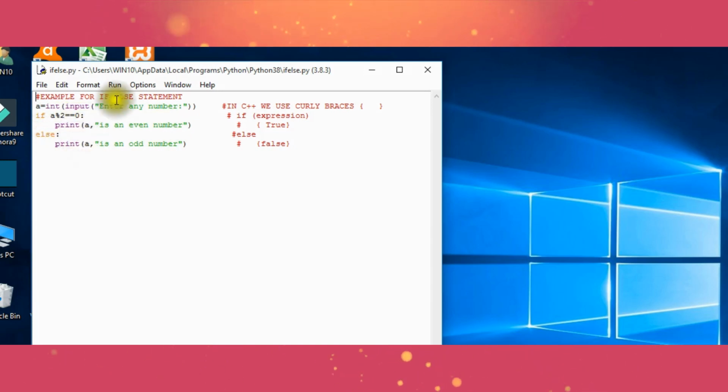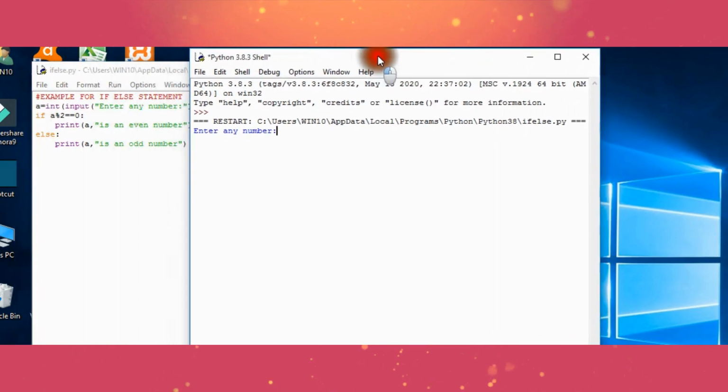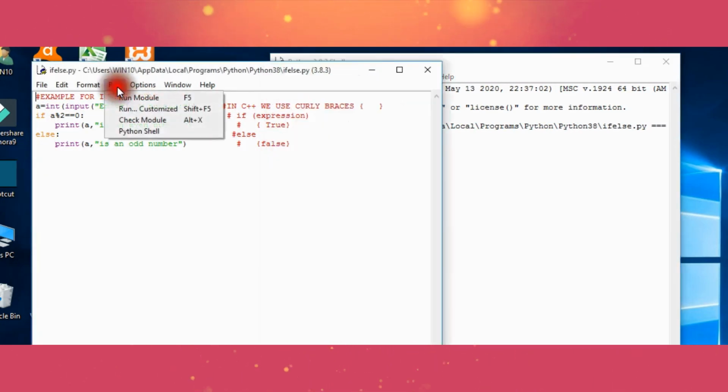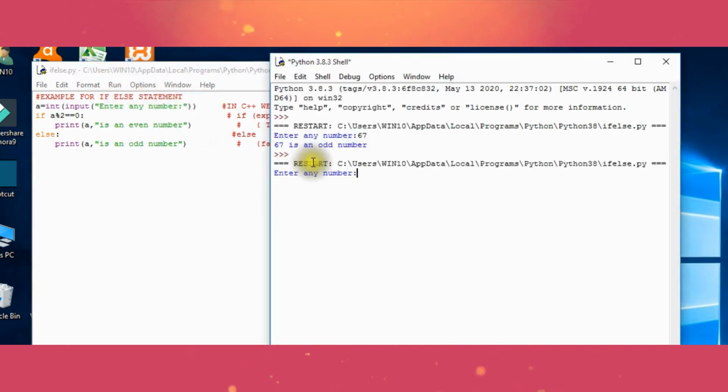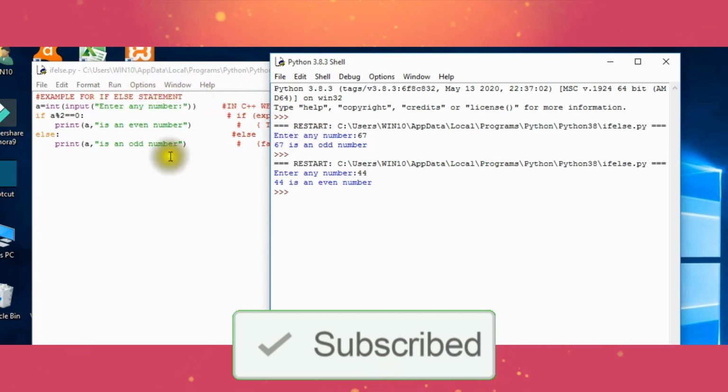Odd number. So I am going to run it. Run module. So it asks me enter any number. I am giving 67. Then it shows it is an odd number. Then again I am going to run, enter any number, and I am giving 44. When I enter it, I get it is an even number. So children, I think all of you understand about if else.